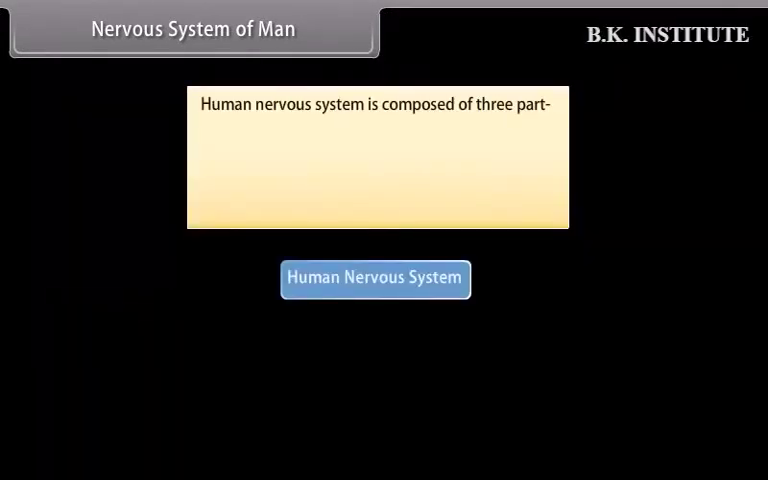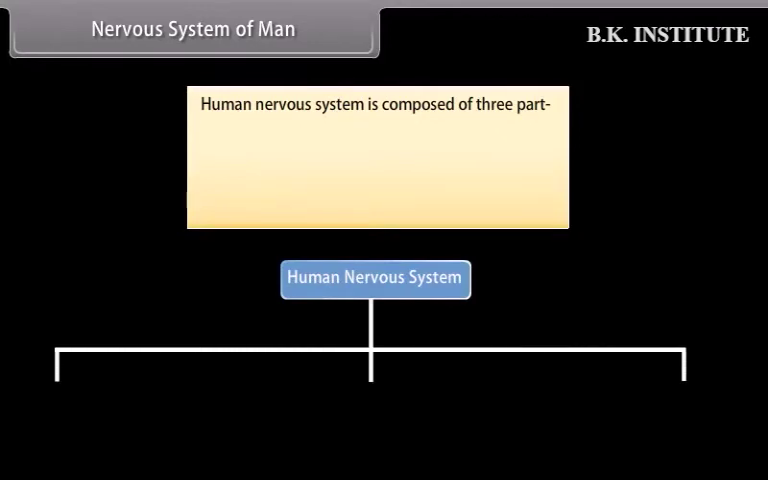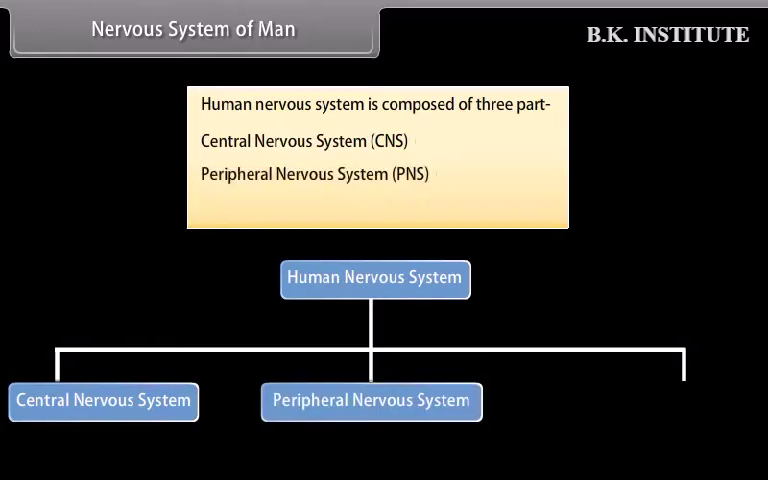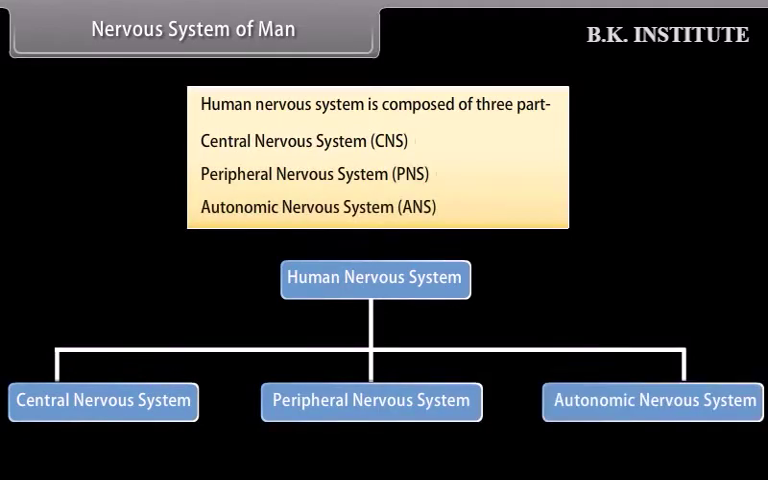The human nervous system is composed of 3 parts: central nervous system, CNS, peripheral nervous system, PNS, and autonomic nervous system, ANS.